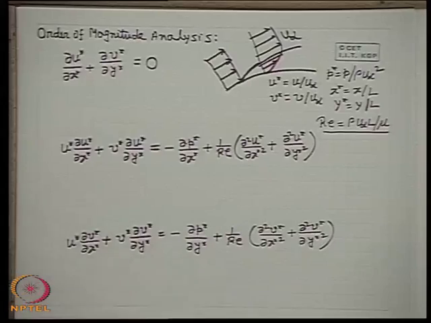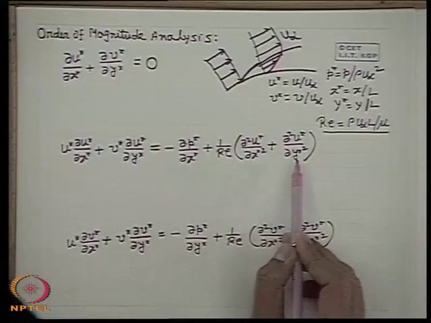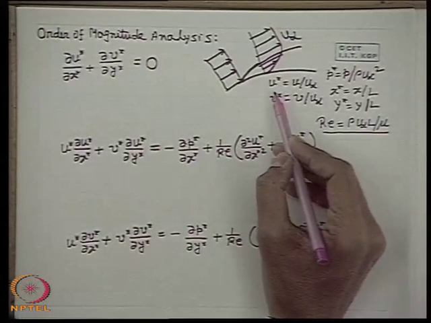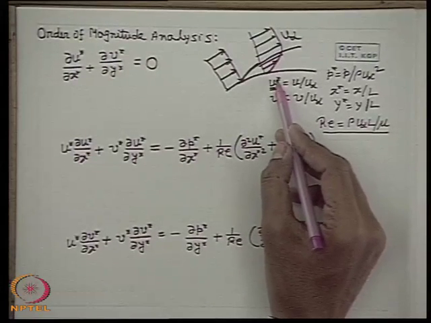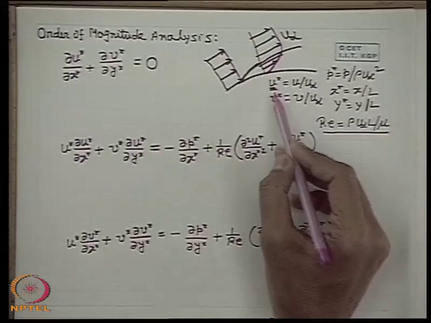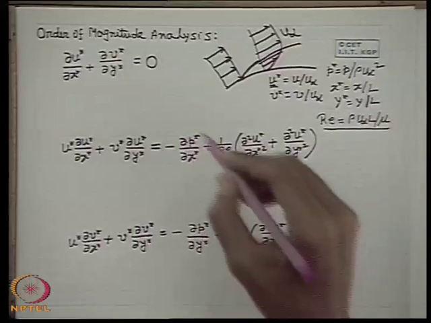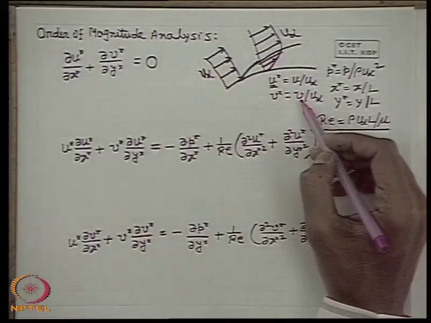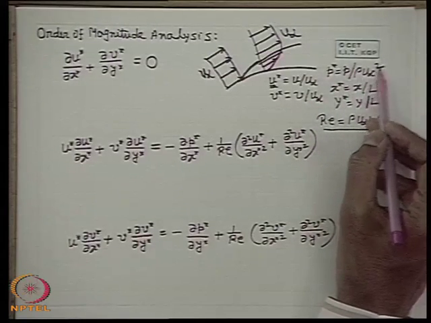This is the non-dimensional form of the equations. This is the continuity equation. This is the x direction momentum equation, and this is the y direction momentum equation, the Navier-Stokes equations. If we recall, the non-dimensional variables were taken as u star, where the superscript star was used for non-dimensional quantities. So non-dimensional velocities u star, v star were taken with respect to u infinity. U infinity is the free stream velocity, which was taken as the reference variable in non-dimensionalizing the velocity components. The pressure was made non-dimensional in this fashion, p by rho u infinity square.